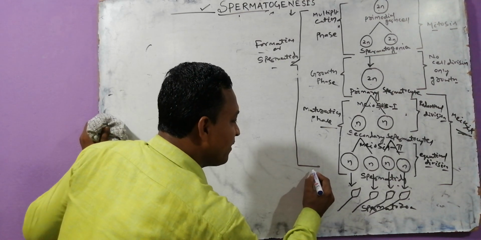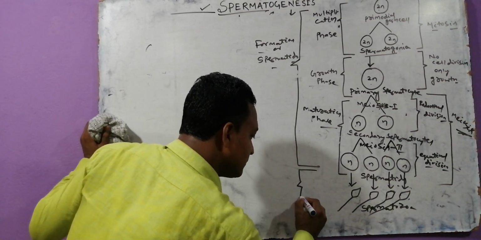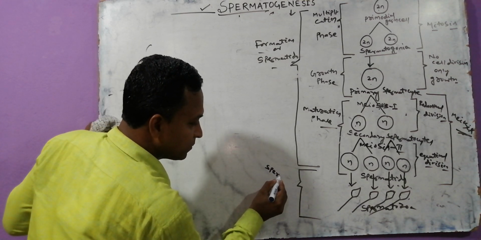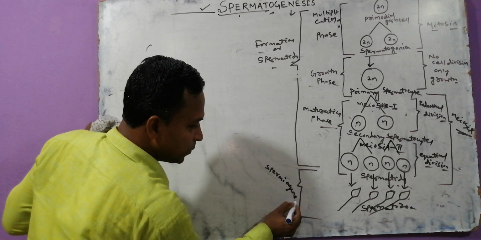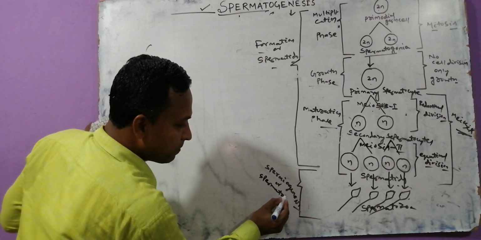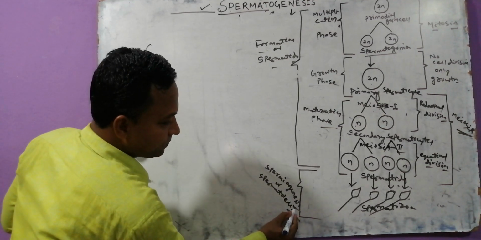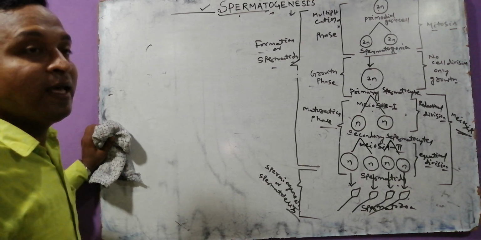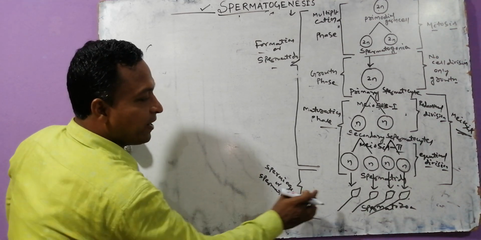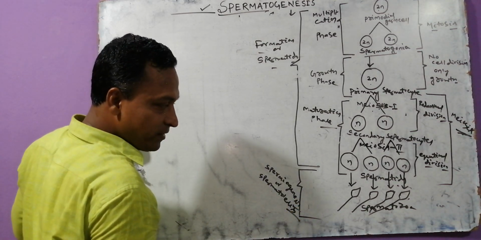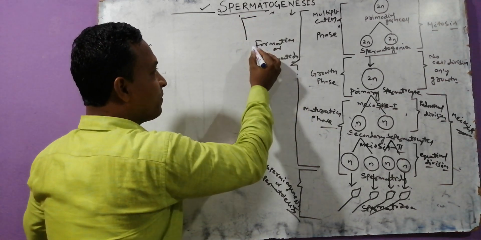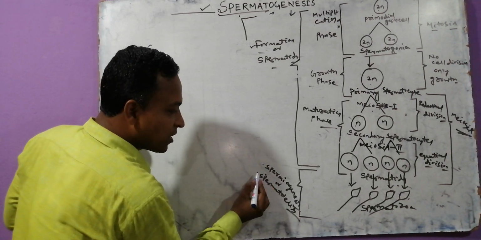We can call that spermiogenesis, or we can call that spermatolysis. Or we can call that conversion of the spermatid into spermatozoa. Try to focus, my dear.